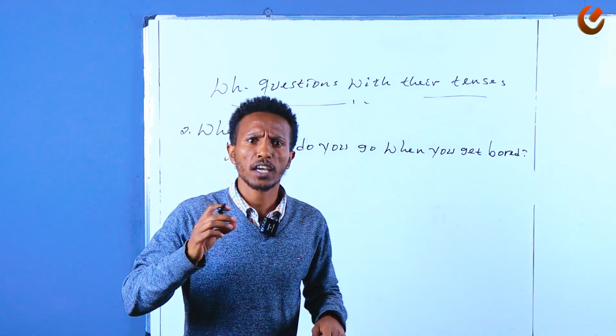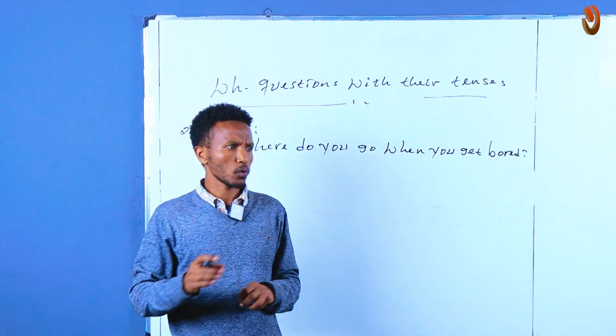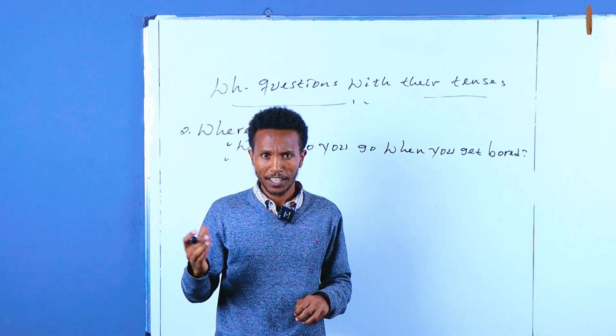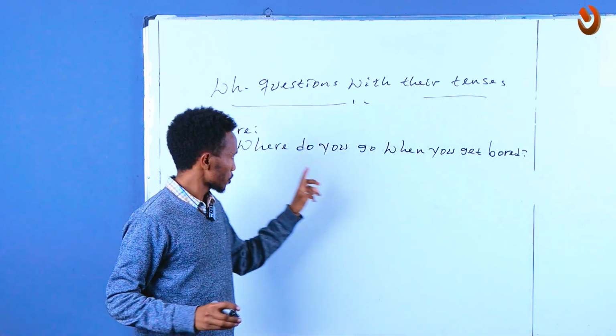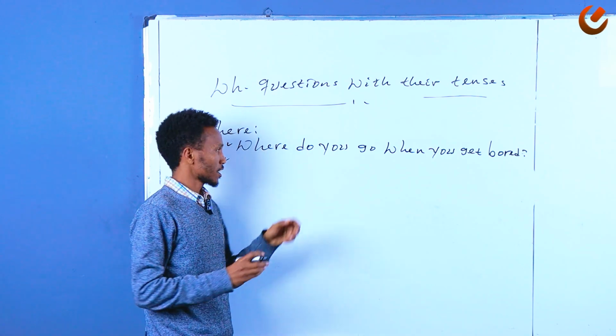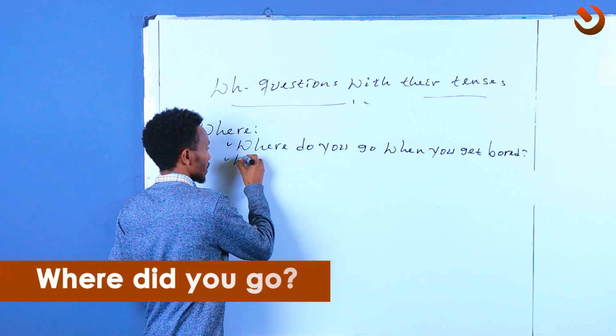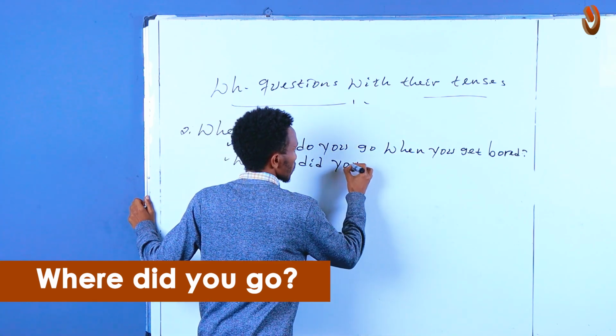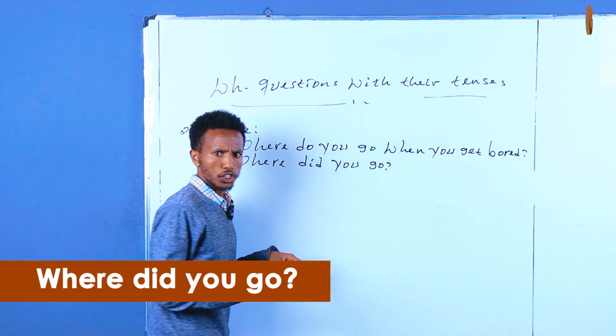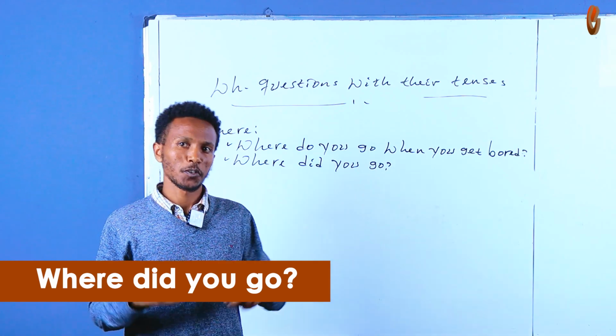Where did you go? You just use the simple past of this one, right? So you just say, where did you go? Nice one. Where did you go?